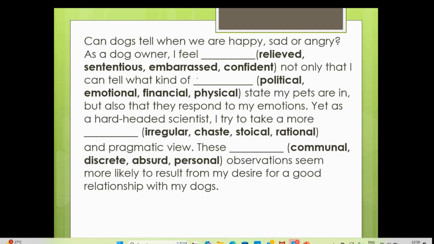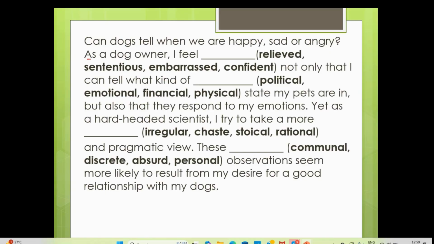Come back to the content part. Here, if you see, "as" is your subordinate conjunction: "as a dog owner". Okay, so "as a dog owner", no, it's not acting as a subordinate conjunction. Actually, I also thought it is a subordinate conjunction, but it is not.